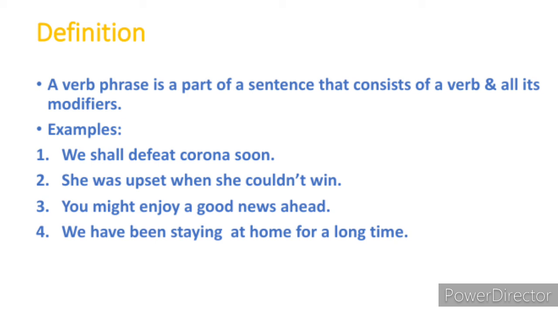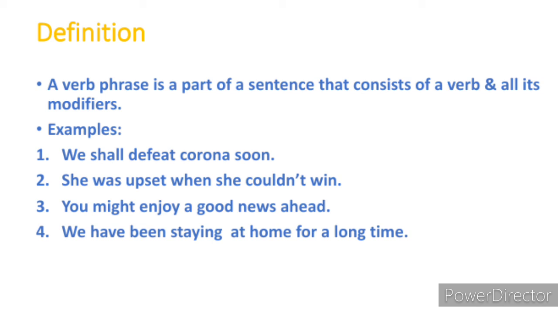Let us see the examples. Example number 1 is: We shall defeat corona soon. In this sentence, "shall" is an auxiliary verb and "defeat" is the main verb. Combined together, "shall defeat" is the verb phrase of the sentence. In the second sentence: She was upset when she couldn't win. In the first half, "was upset" is a verb phrase, and in the second half, "couldn't win" is a verb phrase. There are two verb phrases in the second example.